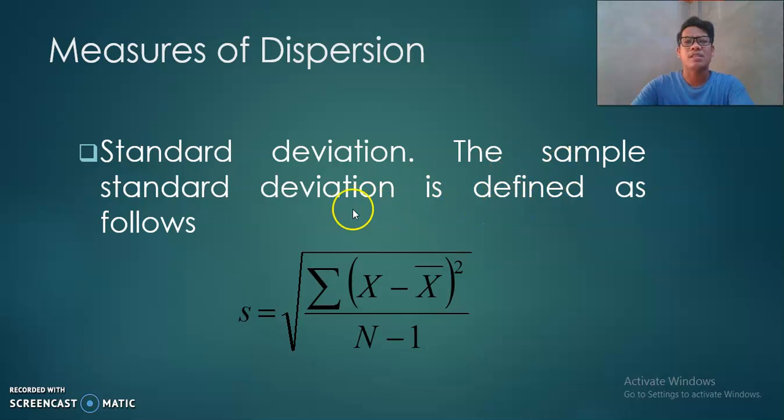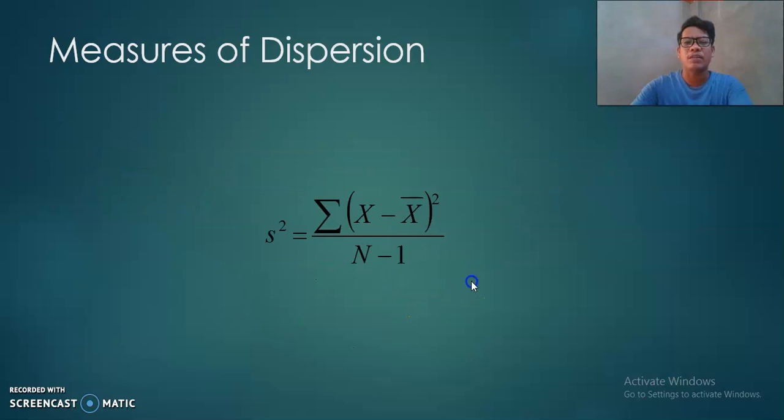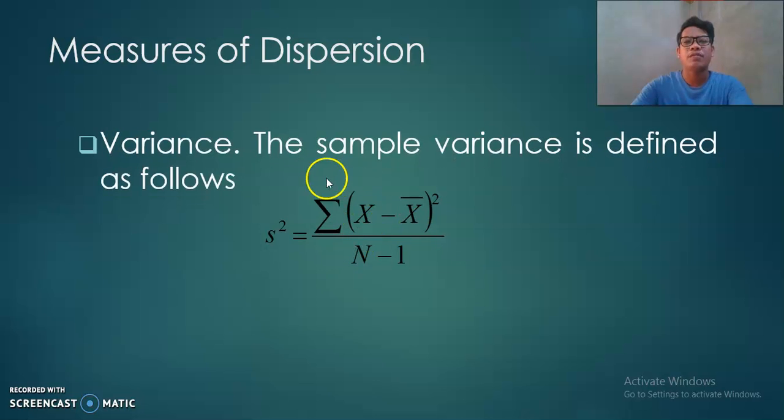Next is the sample standard deviation. This is how we are going to compute a sample standard deviation: it's the square root of the summation of the squared differences between the raw score and the mean, divided by n minus 1. The denominator here for sample standard deviation is n minus 1. If we consider population standard deviation, we remove the minus 1 in the denominator. That's the difference between a sample standard deviation and population standard deviation. For variance, we just merely square the standard deviation.